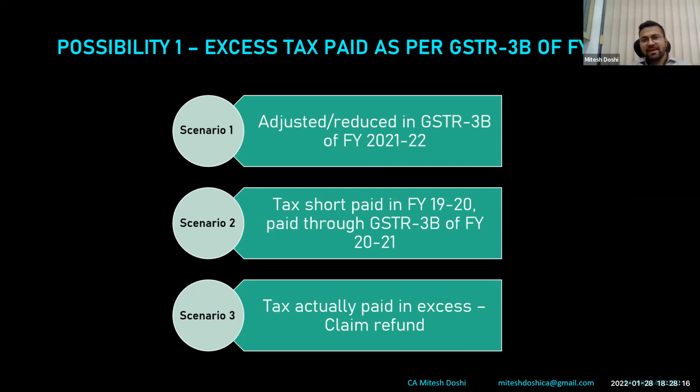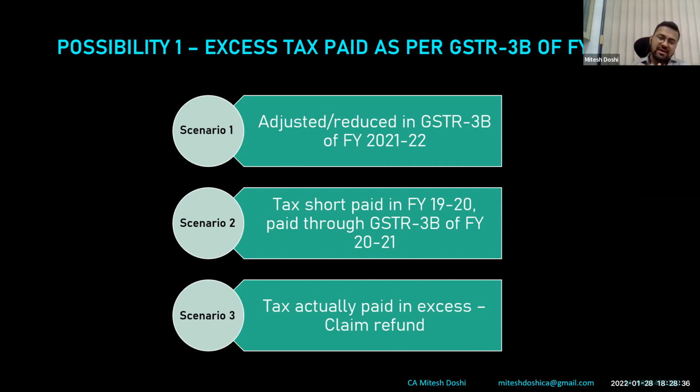So if we have paid excess as per 3B of financial year 2021, there's a possibility that we have realized it, and we have subsequently, in the 3B of April 21 to September 21, reduced the liability to that extent. We can do that as per the circular issued by CBIC. We can adjust in a subsequent month. There's no concept of revised and all of that.